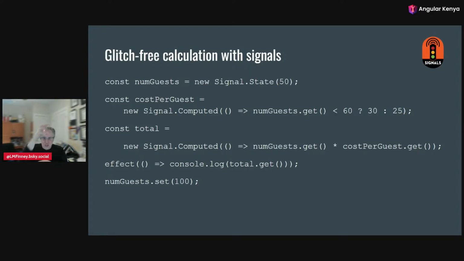So we have little caching in all of these things, so we only recalculate when we need to, and we get the right value with a glitch-free operation. Dependency tracking to know the right order, and push-pull semantics. That is what signals give us.